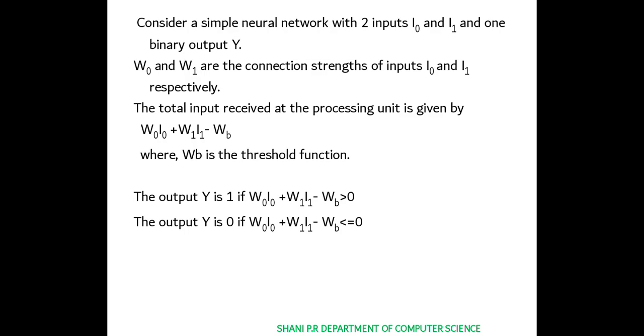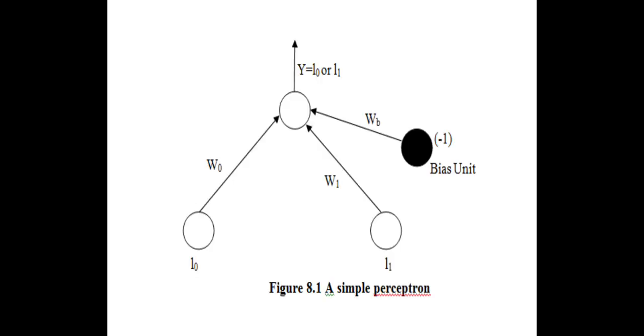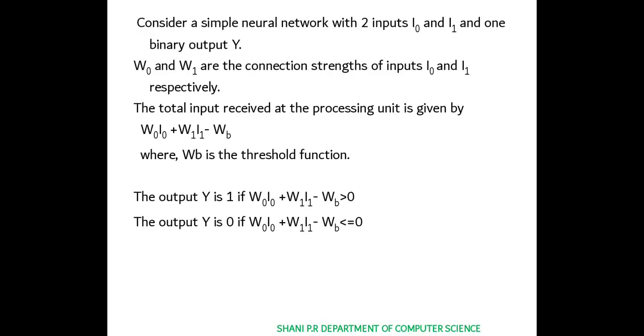So the total input received at the processing unit is given by W0 I0 plus W1 I1 minus WB. WB is the weight bias. So like this you are calculating W0 I0, W1 I1, then we have the WB. So minus, so bias is always the -1 value. So here WB is a threshold function.